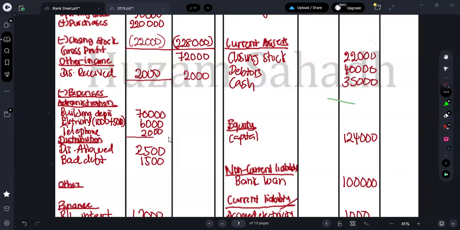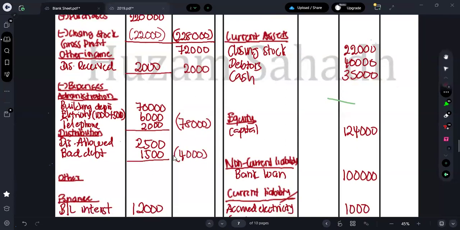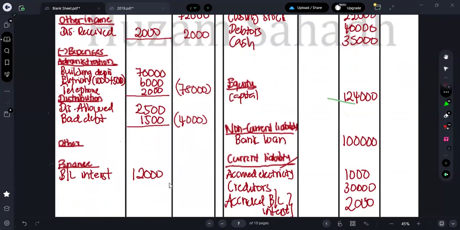2,000 is the other income. So what's here? 70 plus 6 plus 2,000 will be equal to 78,000, which is administration expenditure. 2,500 plus 1,500 will be how much? 3,000, and 4,000 will be what? 4,000 will be the distribution expenditure. And then again we have 12,000 of what? Finance expenditure.